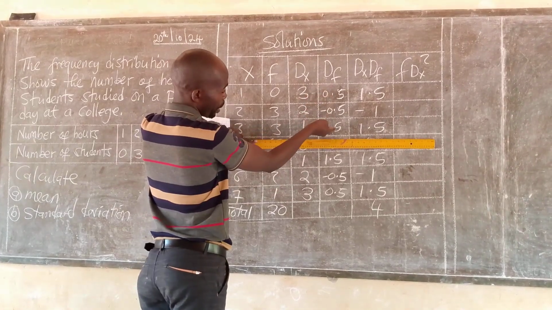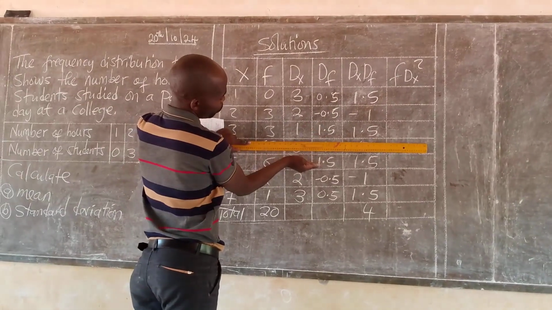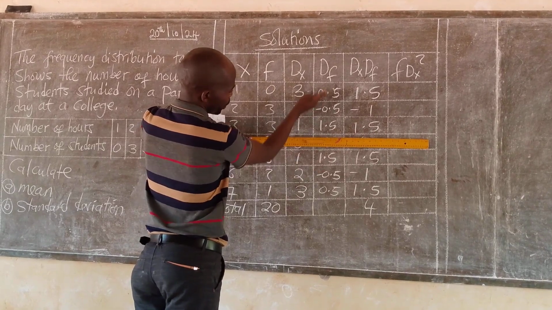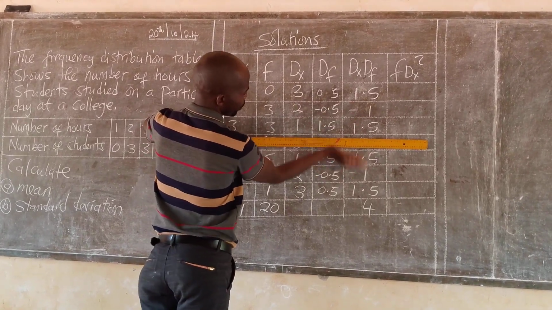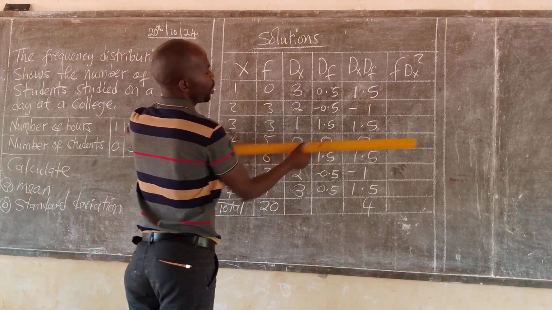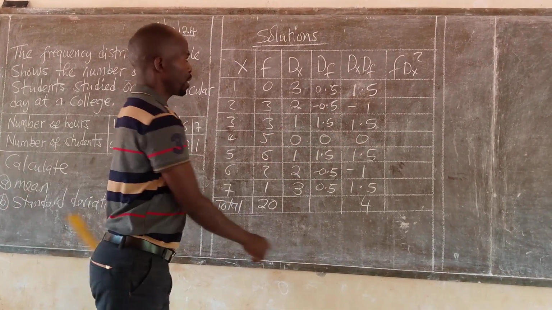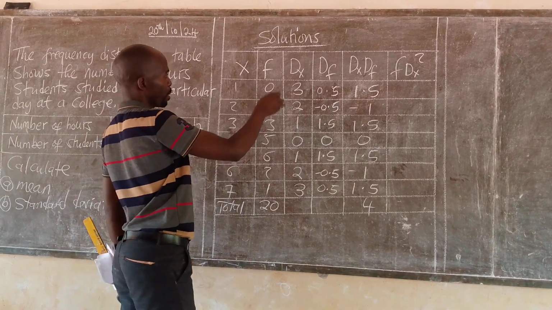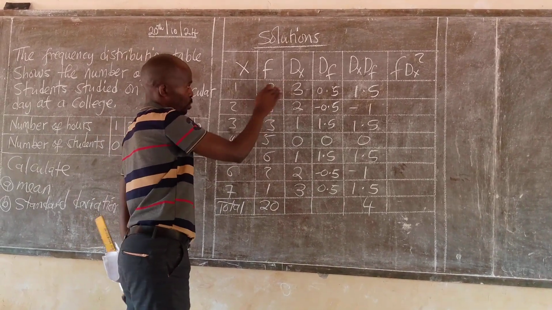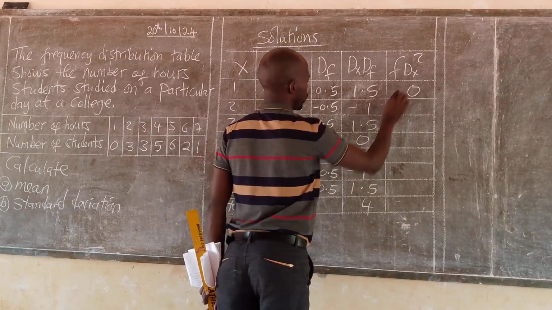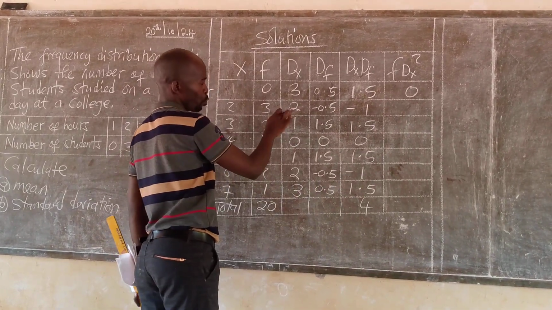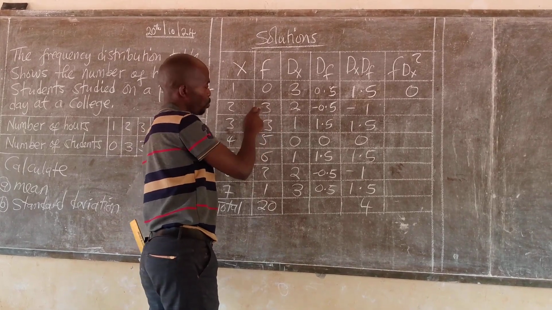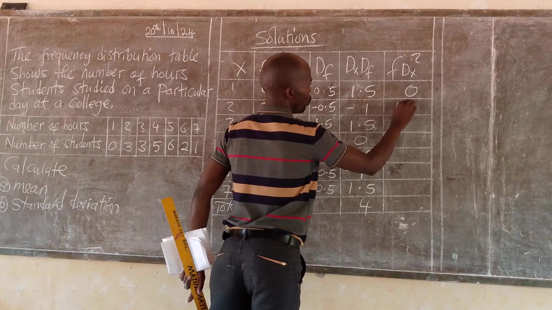The same way on the other side, we have 1.5 reflected here, this reflected there, this reflected there. Then in the last column, we'll be multiplying frequency times this one squared. So 0 times 3 squared, it's a 0. 3 times 2 squared, that is, 2 squared is a 4. 4 times 3, that is a 12.